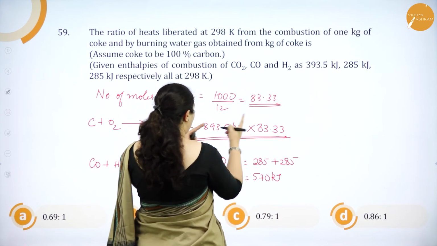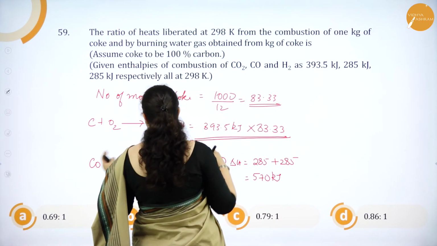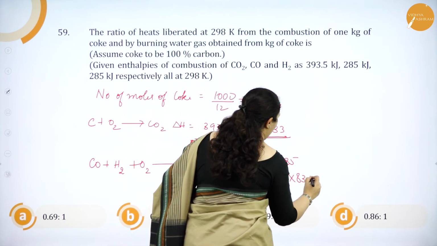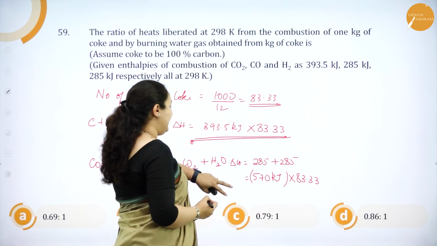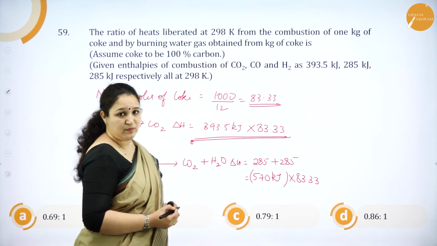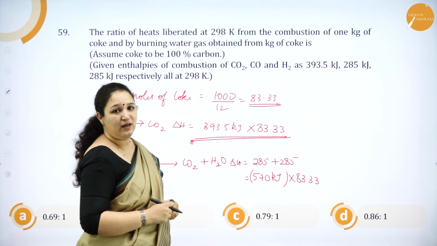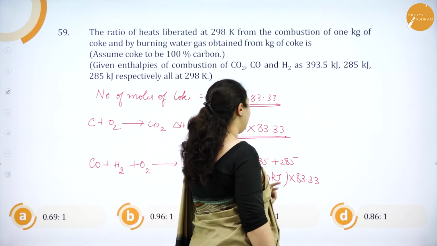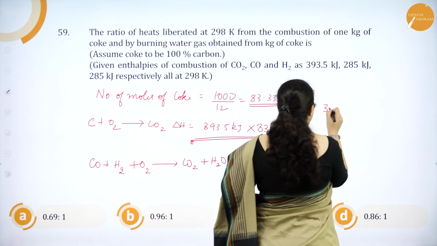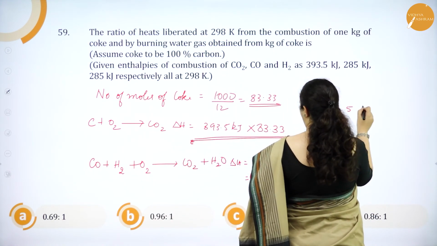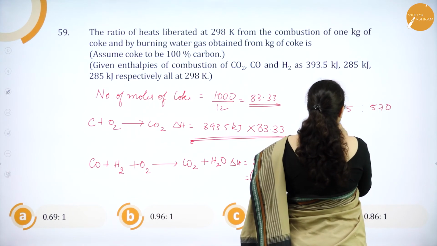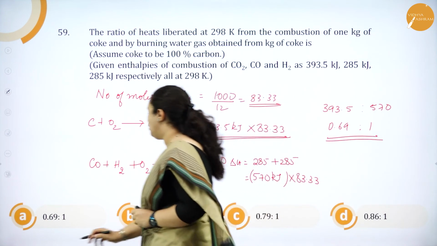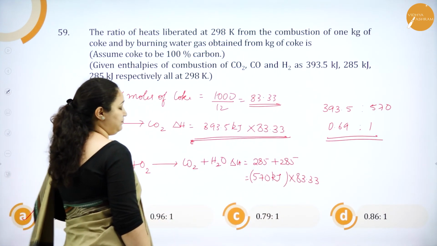But how much coke do we have? Whatever we obtained from here is what we are burning. So again this is into 83.33. So now I take the ratio of both. When we take the ratio, 83.33 and 83.33 get cancelled. You will get 393.5 is to 570, that is 0.69 is to 1. So the answer is 0.69 is to 1.